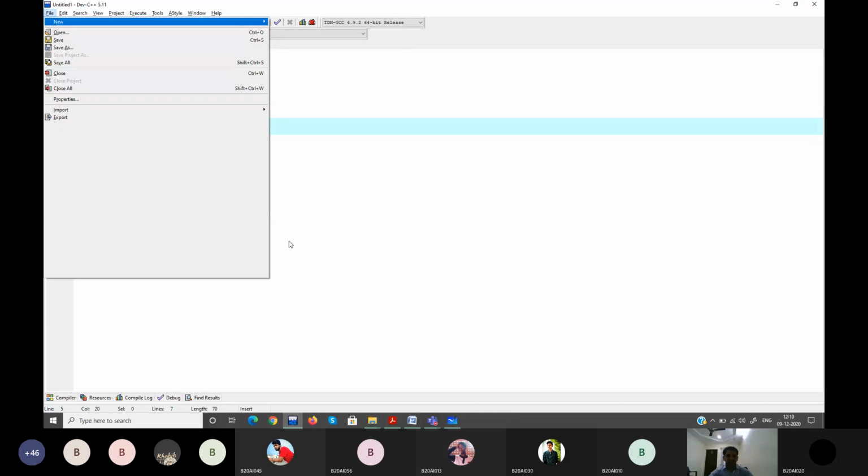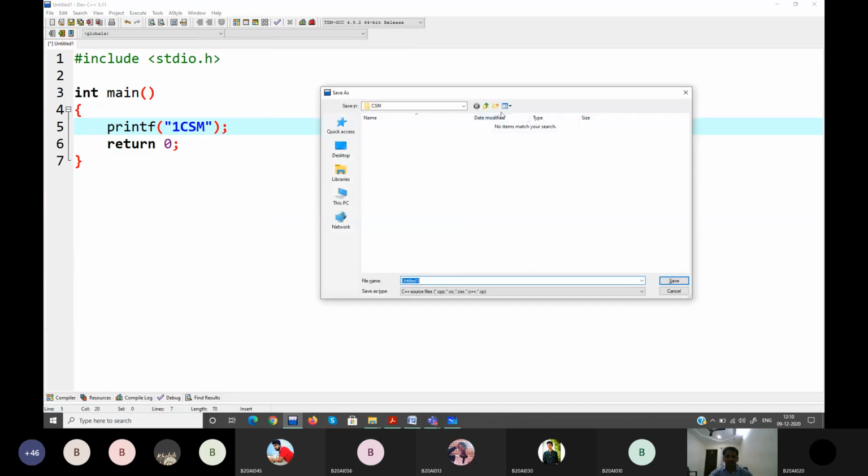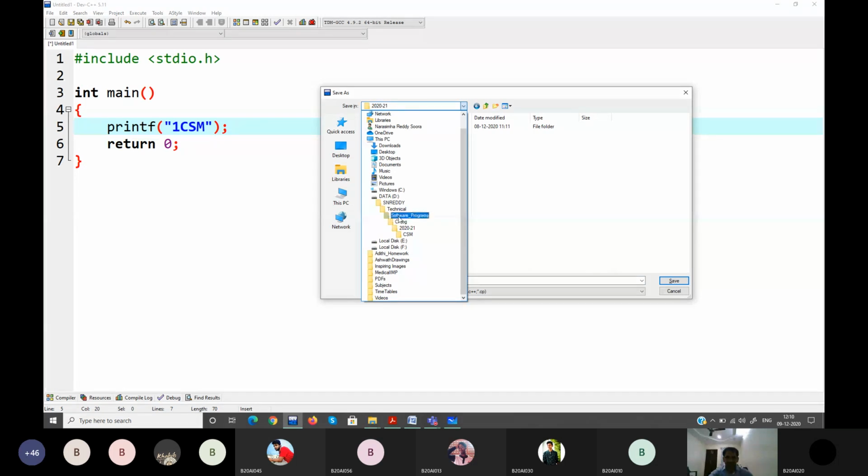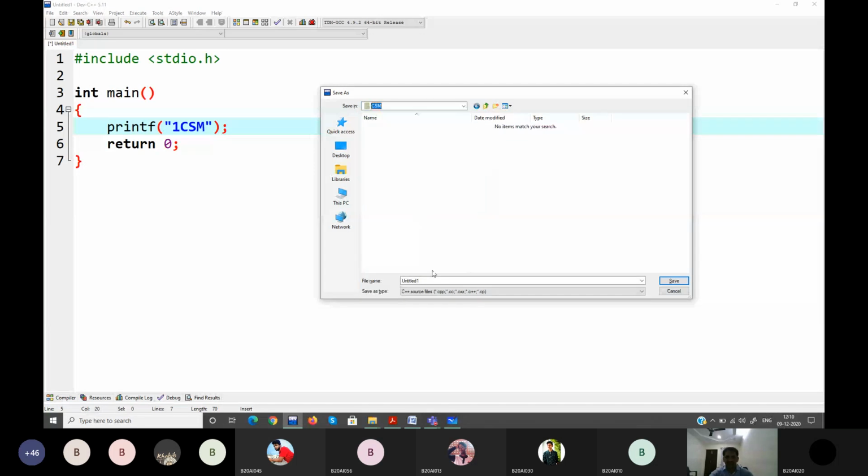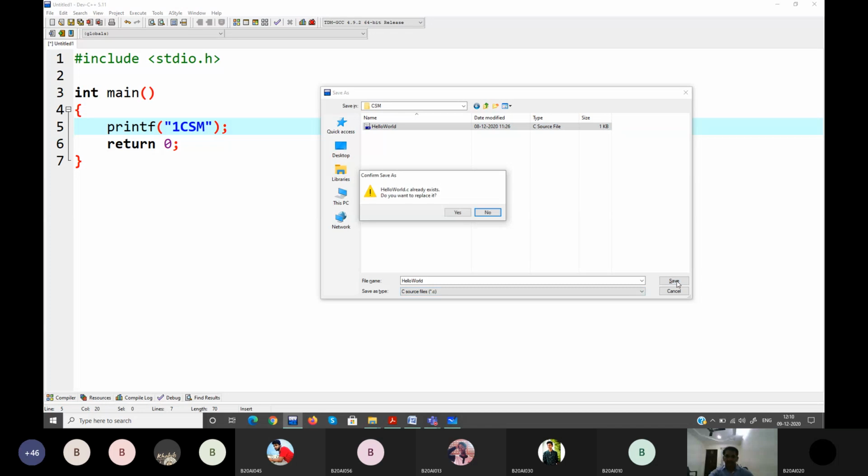Alt F to save. It will prompt you where to save. So this is the path. In C programs, it is in the D drive, technical software program, C programs. I have to select it as a C source file. I want to override that file. That's why I select it.